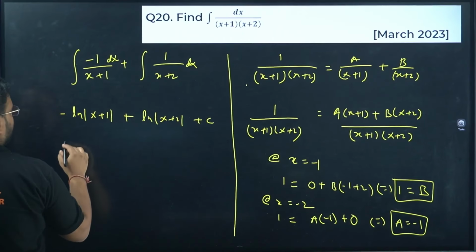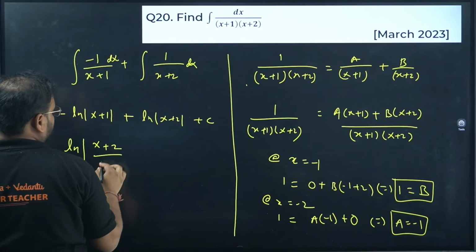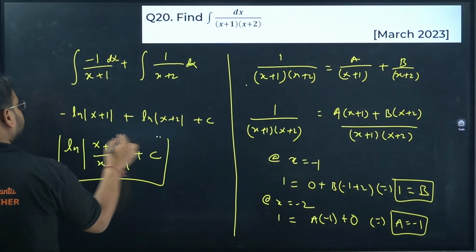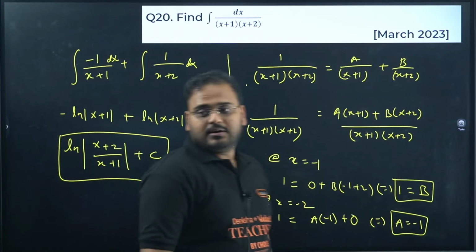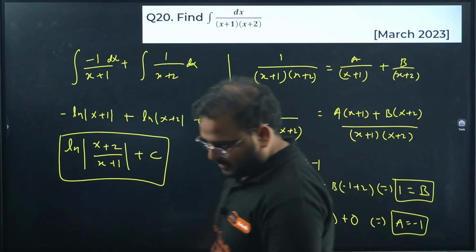Log a minus log b is nothing but log of a by b. So log of x plus 2 upon x plus 1 plus c. This is your final result. Please check. Here you go. Yes.